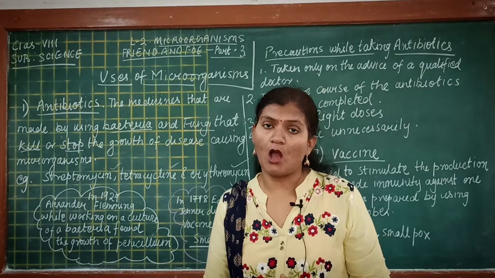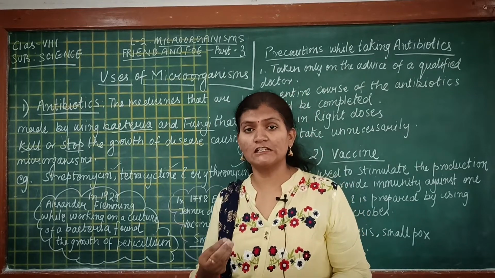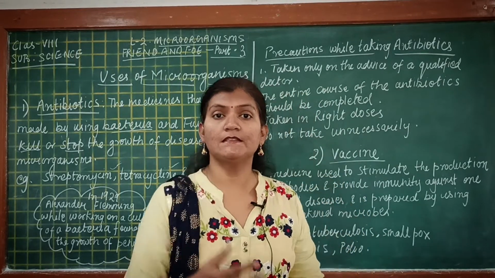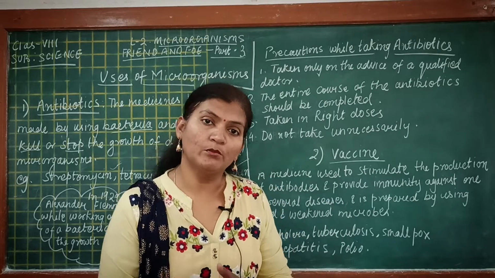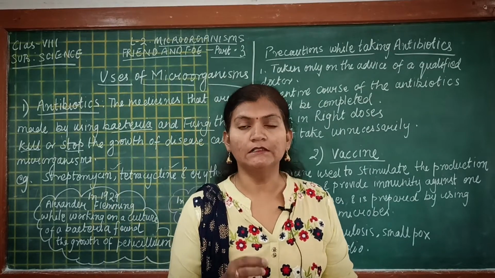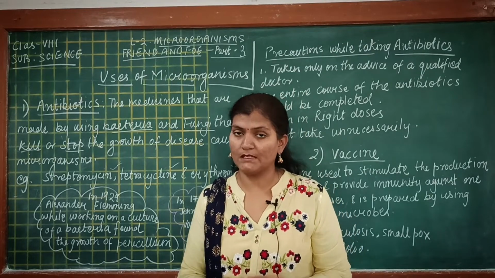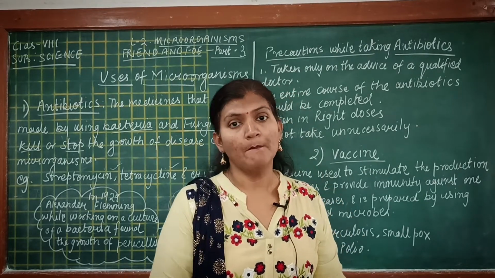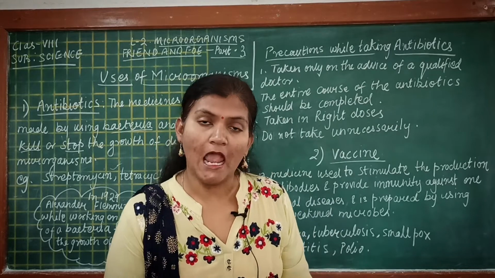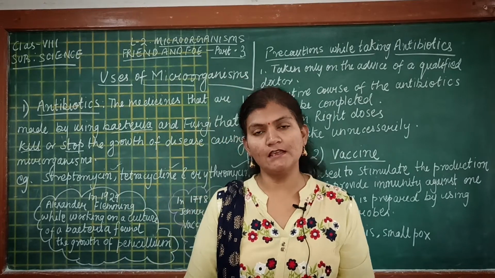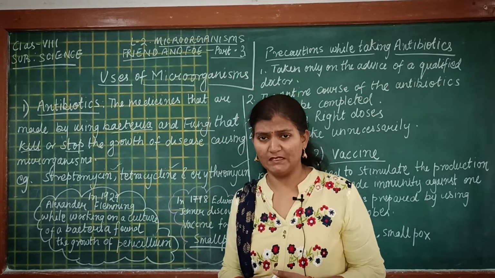What he found was the growth of certain green substances there. When he inquired more, he learned that the green patches growing along with the bacteria were nothing else but a type of fungus, and the name of the fungus is Penicillium.